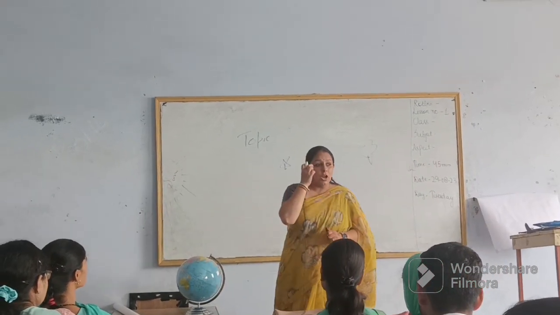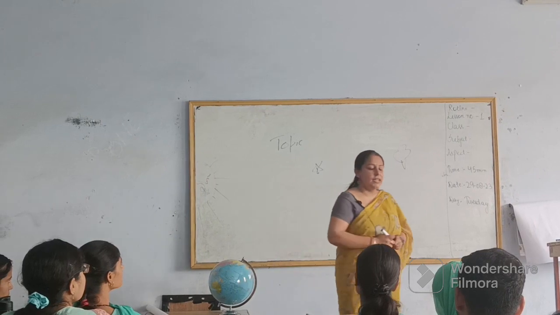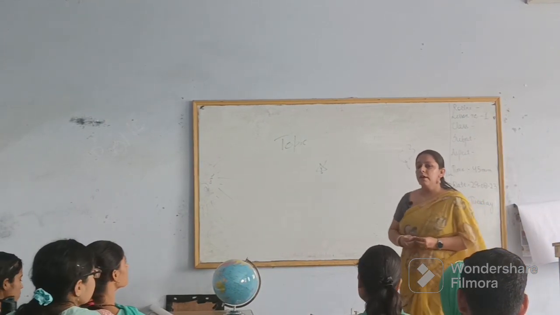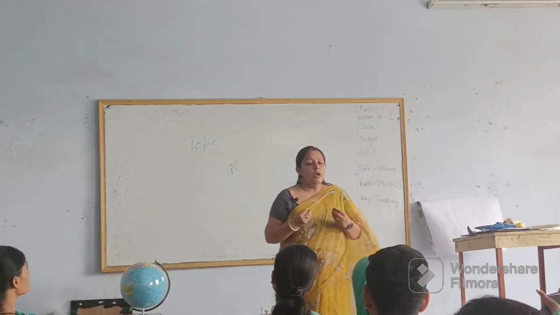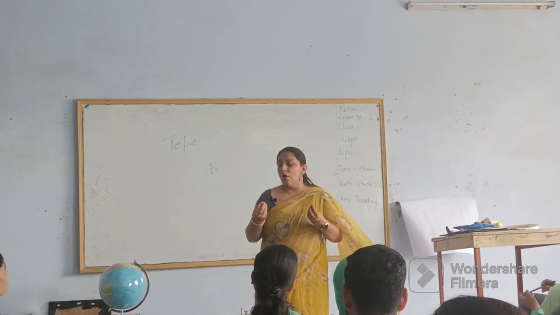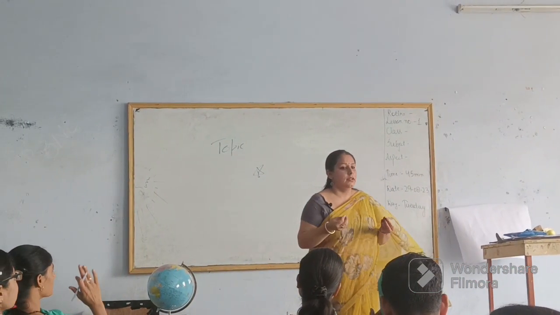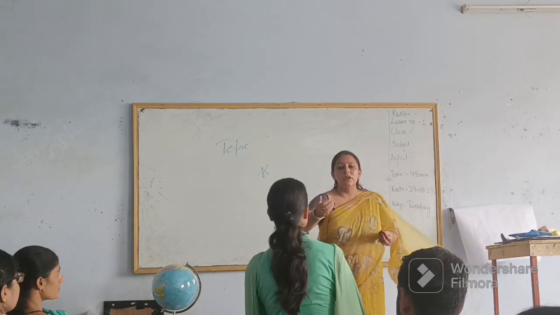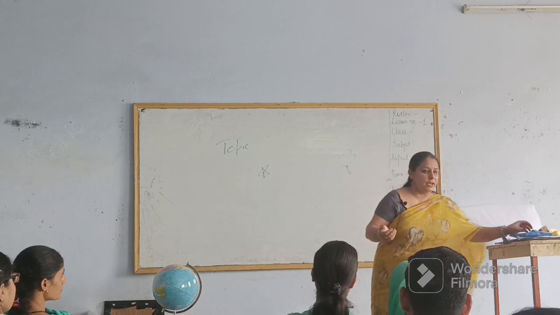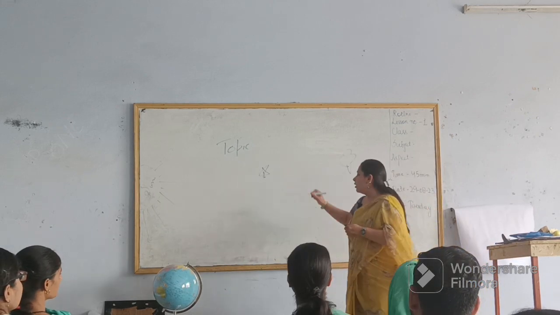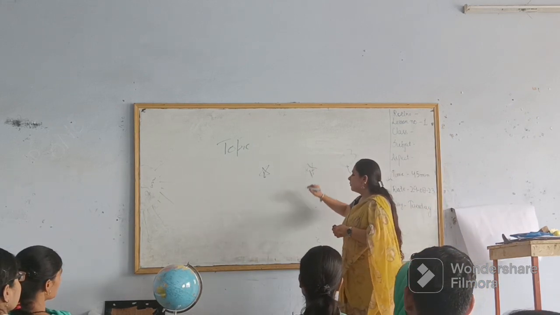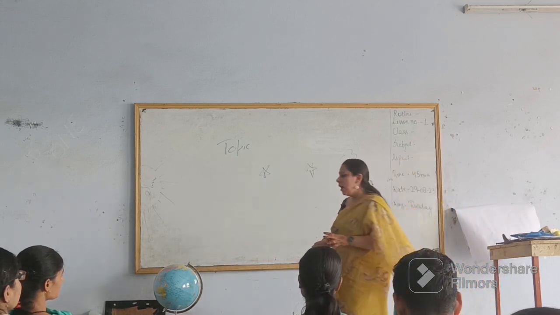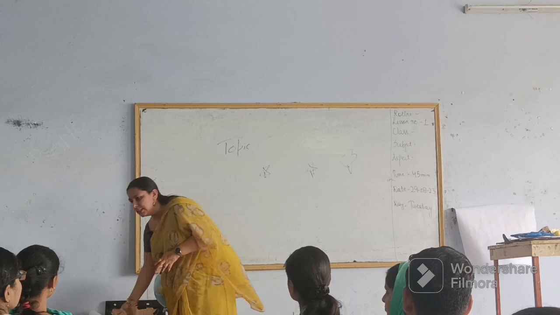Sit down. Now my next question is, tell me, who is the true representative of the earth? Yes, raise your hands. Yes. Globe is the true representative of the earth. You got a star. Now, there are some questions on the whiteboard and you all have to solve these questions.